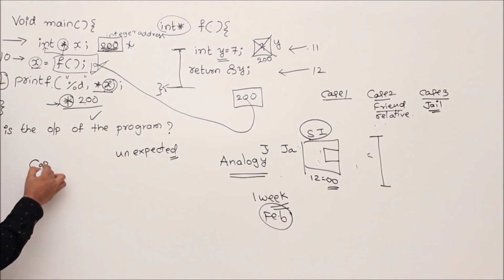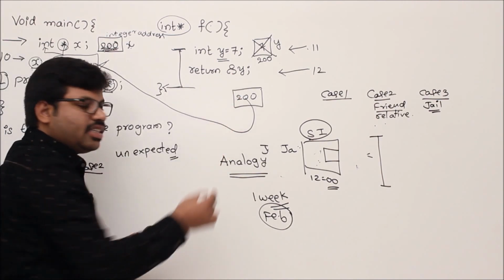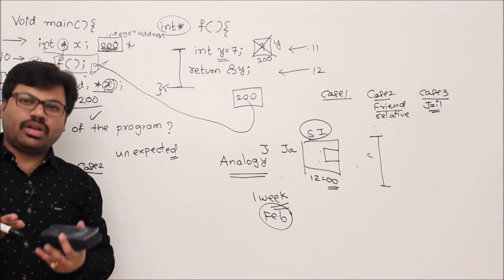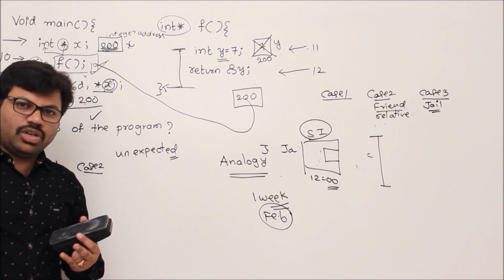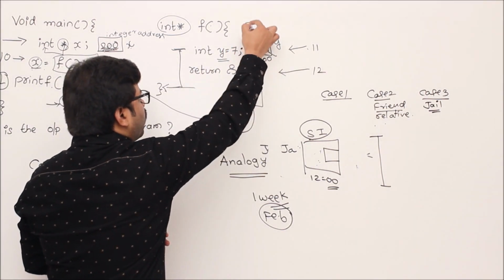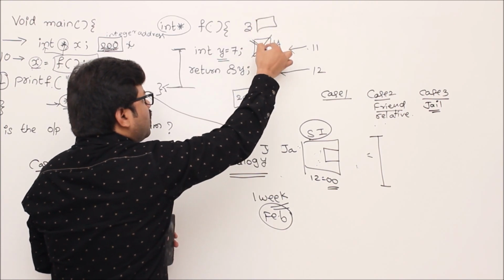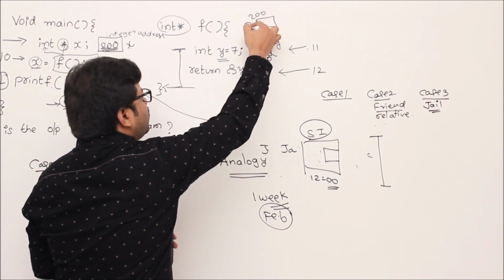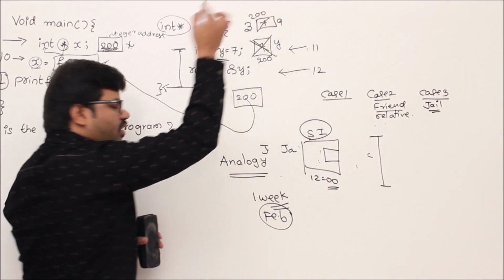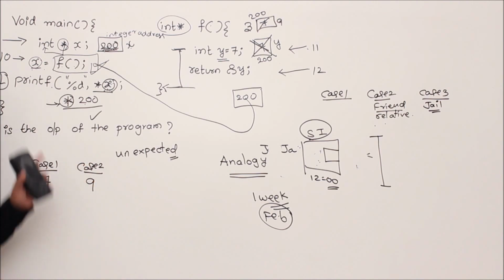Case number 2, the deallocated memory is taken by another part of the same program, another variable, and it might modify it. Example, there is one more variable in your program, maybe in another function, and your memory location 200 is given to variable z, and that variable z modified it to 9 or 10, anything. Then you get 9 when you print it.